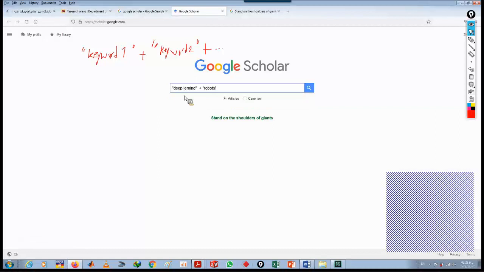So here I want to find some references that are defined by these two keywords, deep learning and robots. Okay, any question? Do you understand how to search? And if you have another keyword, you can add it to this list.